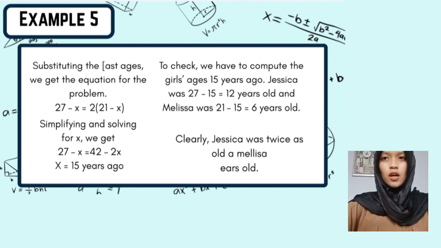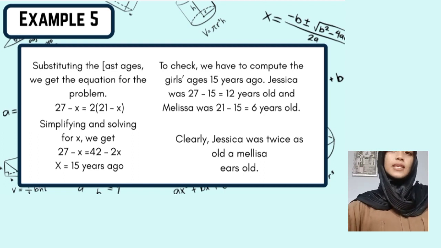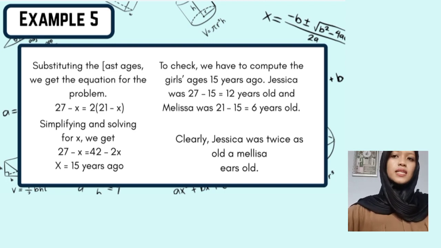To check, we have to compute the girls' ages. 15 years ago, Jessica was 27 minus 15 equals 12 years old, and Melissa was 21 minus 15 equals 6 years old. Clearly, Jessica was twice as old as Melissa.